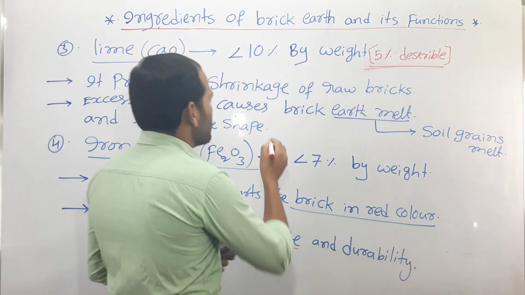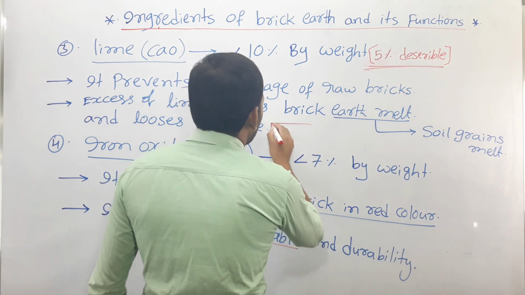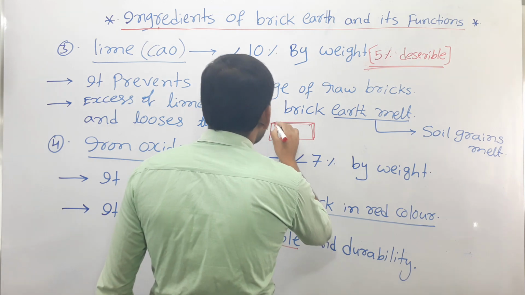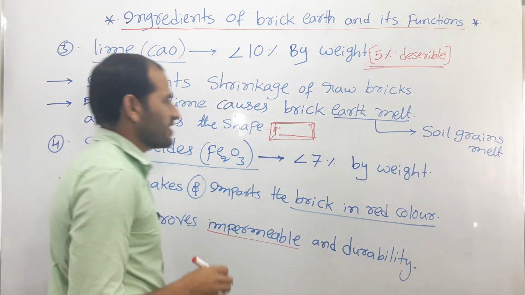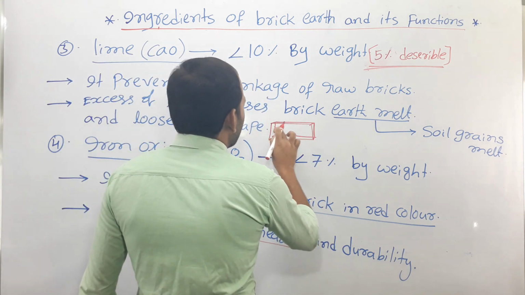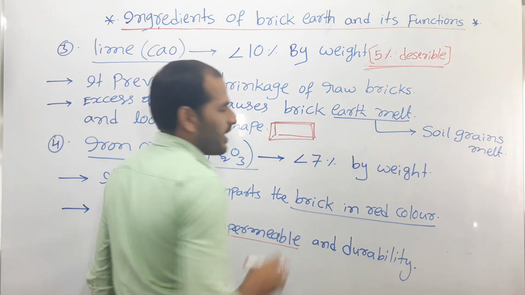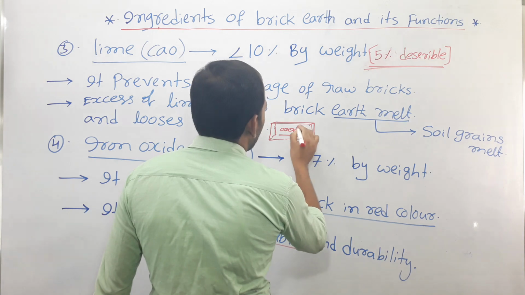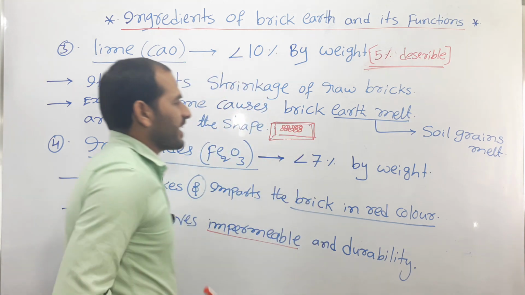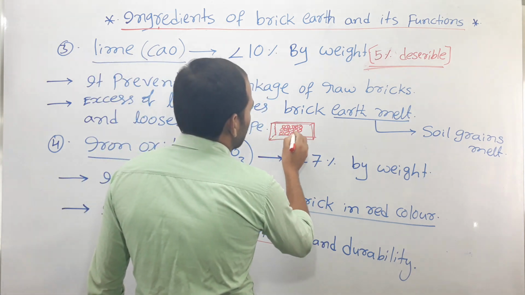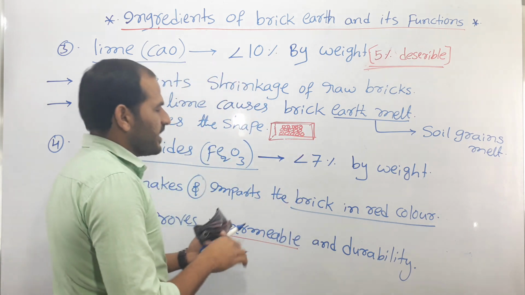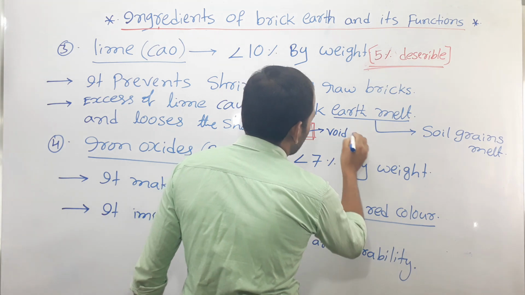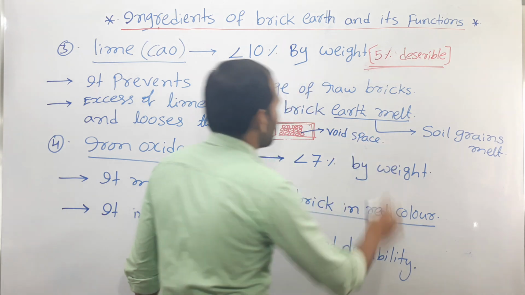For example, this is the brick. This brick is made by using the brick earth, so it contains some grains, the grains of the soil. Between the grains there is a space. This is called the void space.